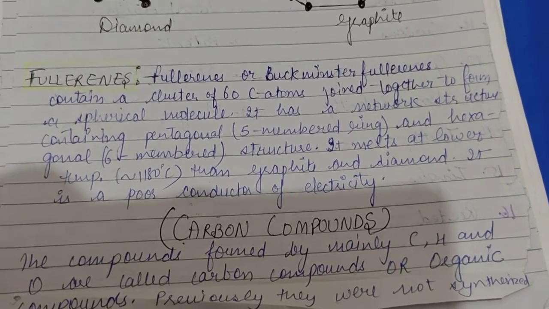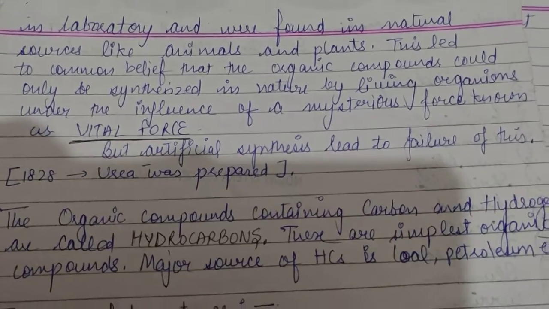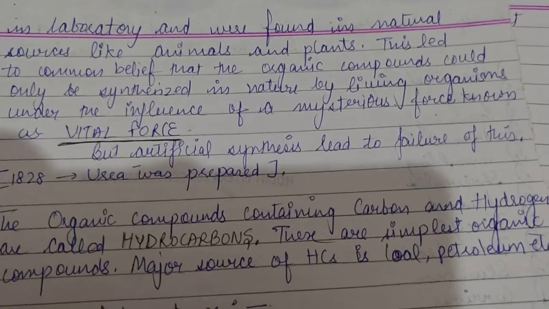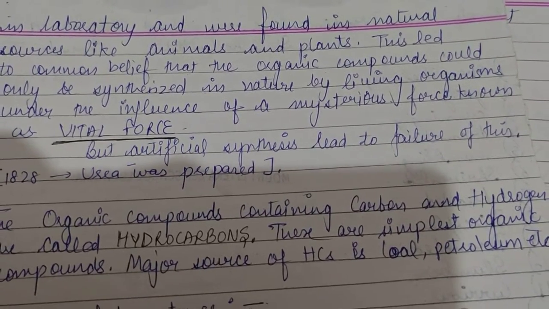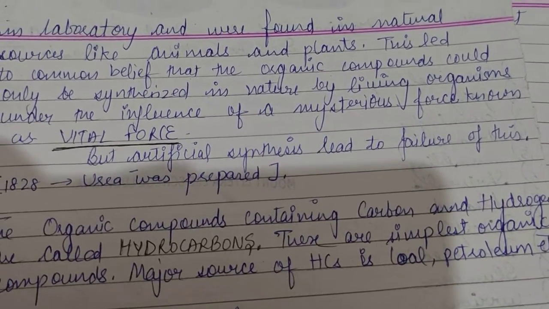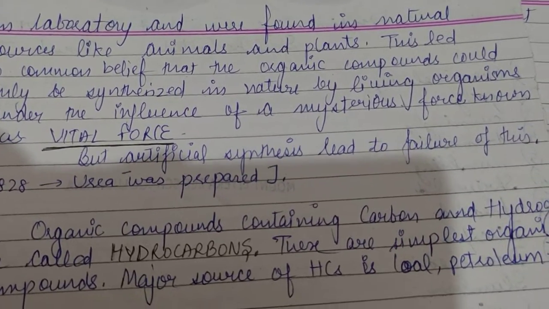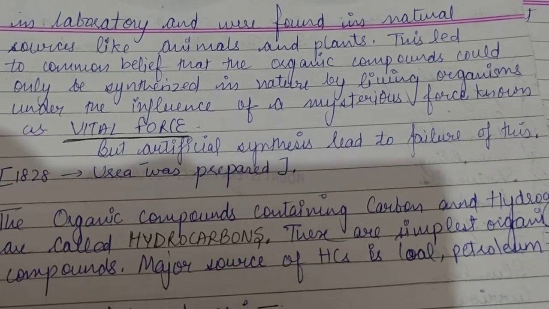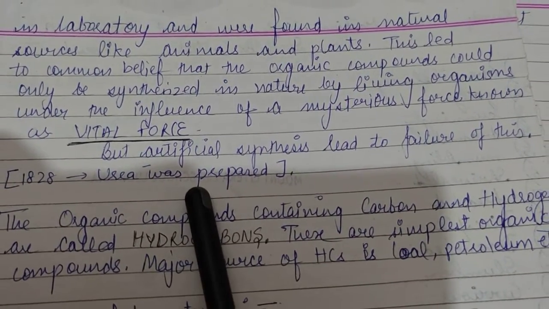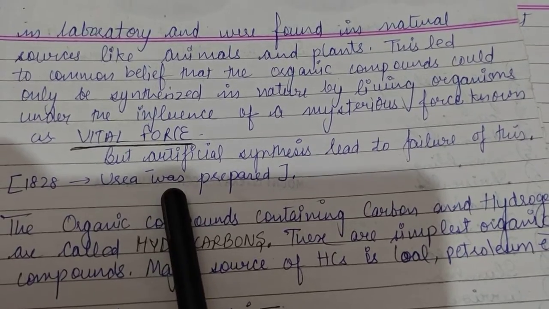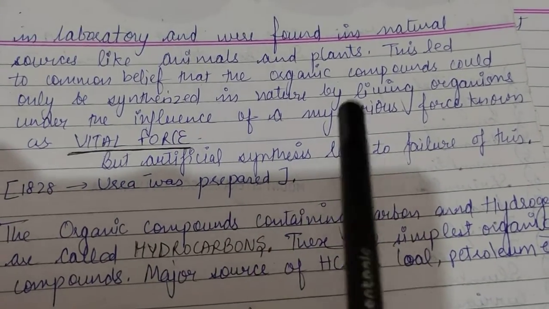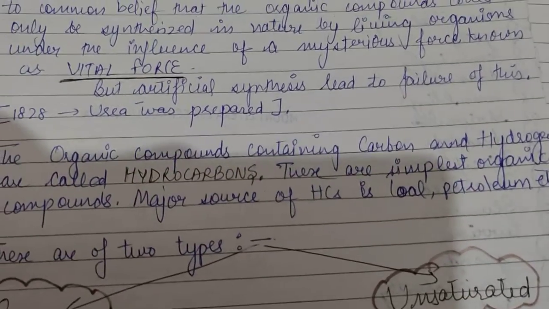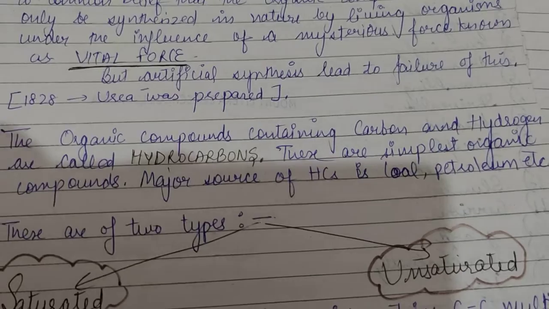Previously they were not synthesized because they were found in natural sources like animals and plants, and it was thought that they can be synthesized by nature only, and that there is some mysterious force known as vital force which has the capability to form hydrocarbons. But later on, the artificial synthesis which led to the formation of urea led to the failure of this vital force theory. Urea was the first compound that was prepared in 1828 in the laboratory.